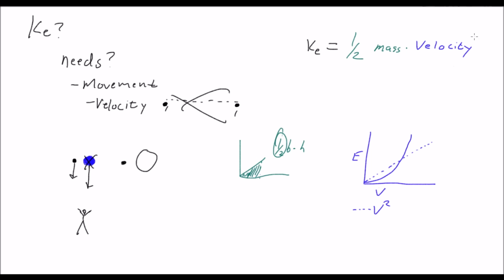So what that means then is we have to square it here. And this gives us our kinetic energy formula. Our kinetic energy formula is KE is equal to 1/2 mv squared, where velocity is in meters per second, mass once again is in kilograms, and kinetic energy is in joules. So that's our other equation we have from this whole thing.